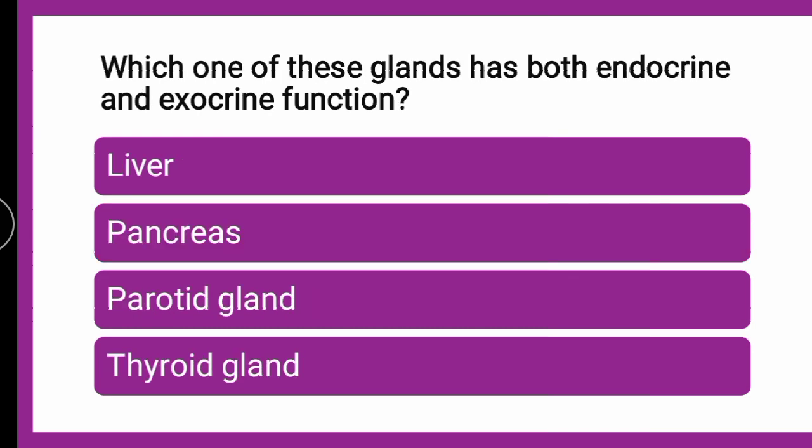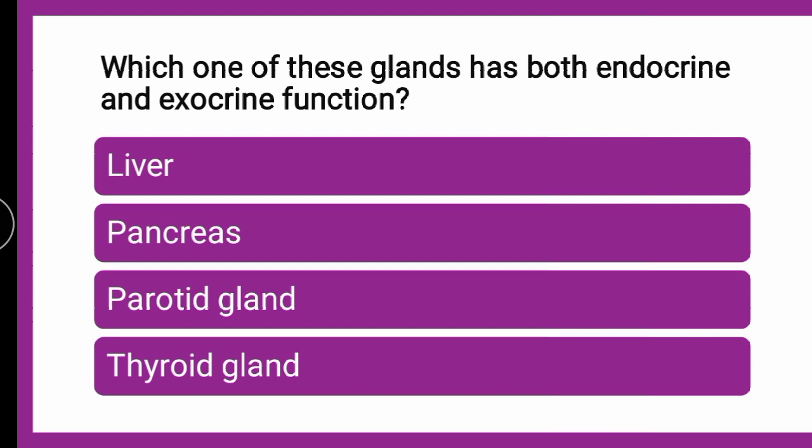Next question is, which one of these glands has both endocrine and exocrine functions? Is the gland the liver, the pancreas, the parotid glands or the thyroid gland? Which amongst the given glands has both functions, endocrine function as well as exocrine function? Come on, you can put your answers in the comment section fast. Till then we will go for the explanation.